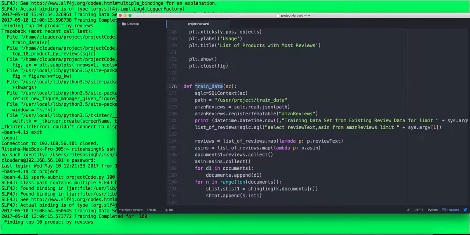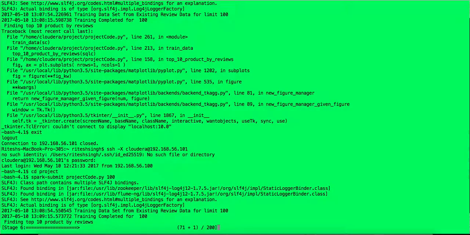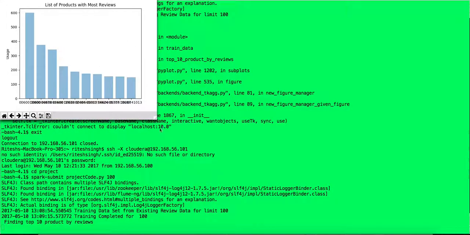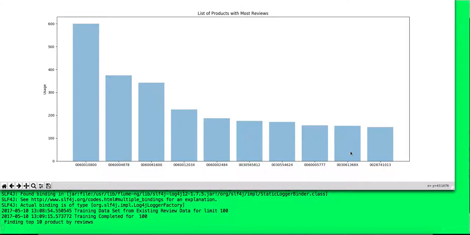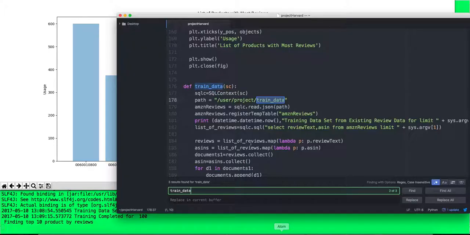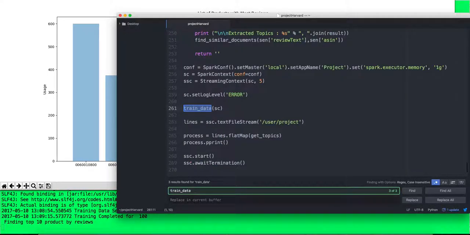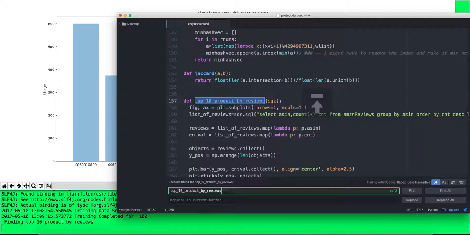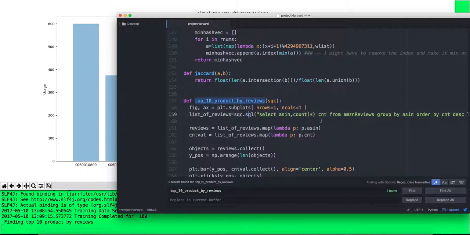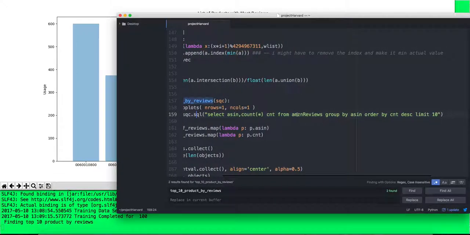The next step is we find the top 10 reviews, which is happening over here, which generates a set of graphs. Earlier the error was due to this, because the graph needs a special display if we are logging in through the terminal. We get the top 10 reviews per product, and this is achieved by calling the function over here. Let me just go through that. We call the top 10 products by reviews function, which does the same SQL work on Spark data, where we find the top products by their number of reviews and give me the top 10.